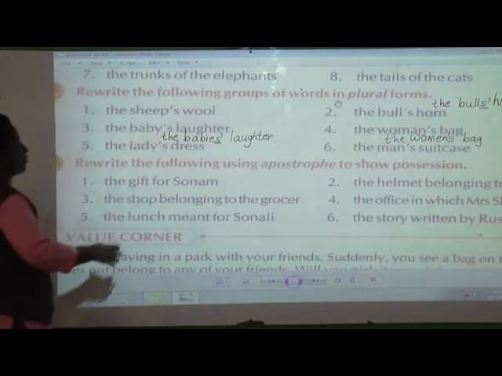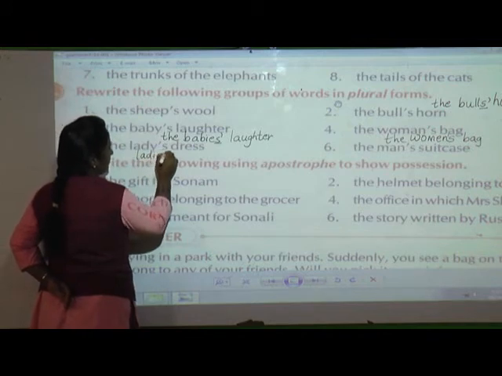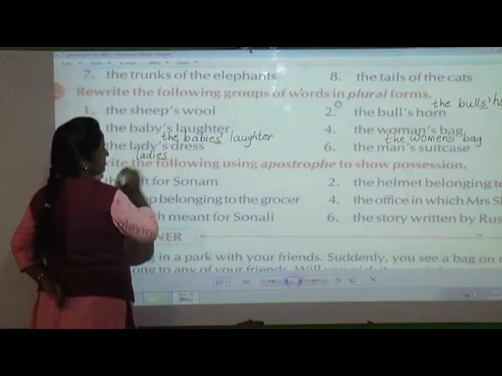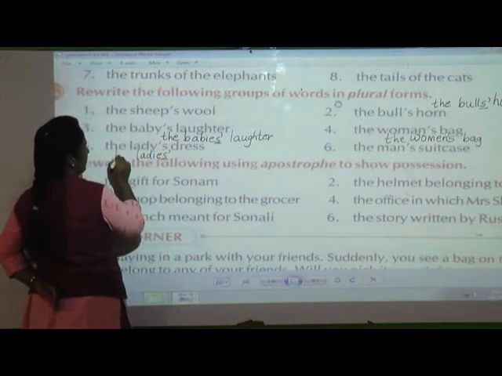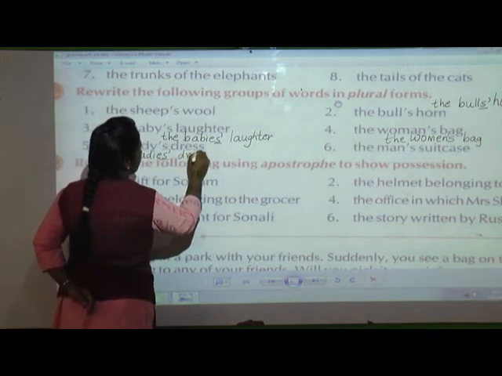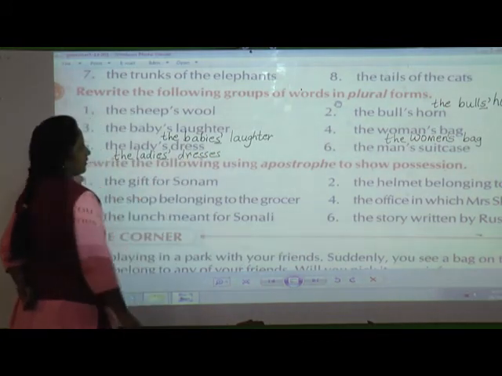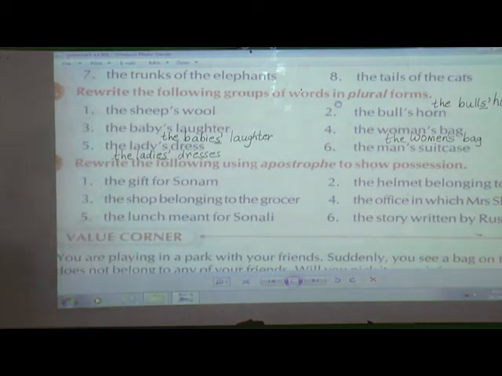Okay. Then next is the lady. Now what is the plural of lady? Ladies. Now this word is ending with S. So you are going to put an apostrophe after S. The ladies' dresses you can write. The ladies' dresses. The dress also you can write it into plural form.